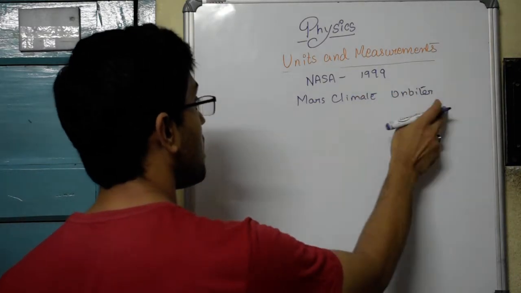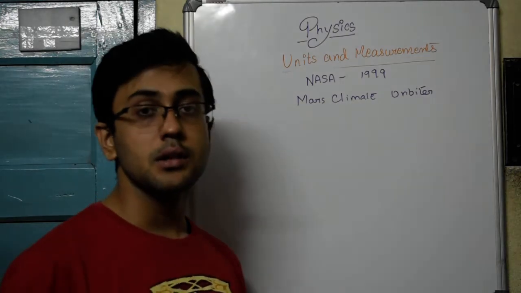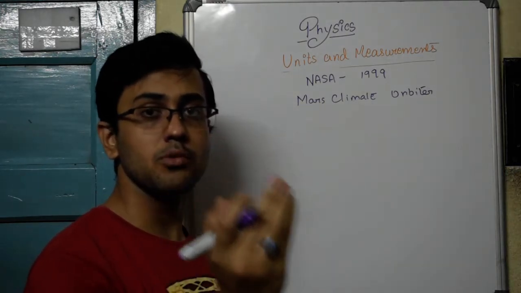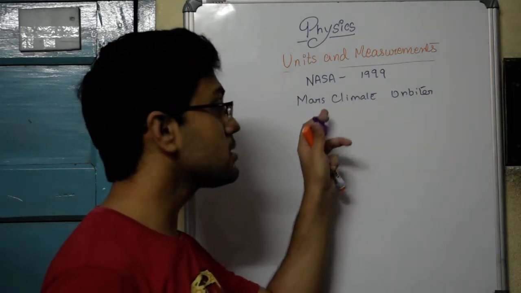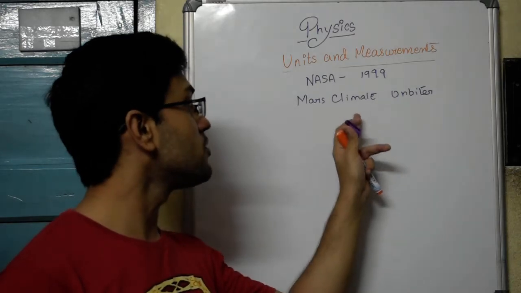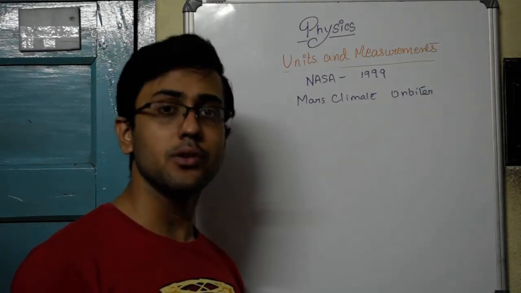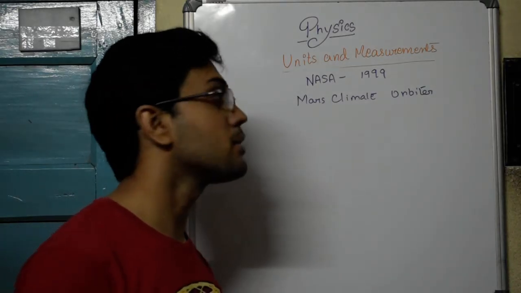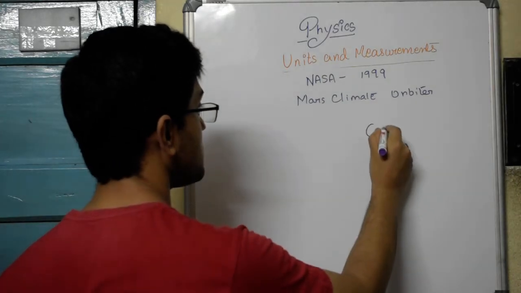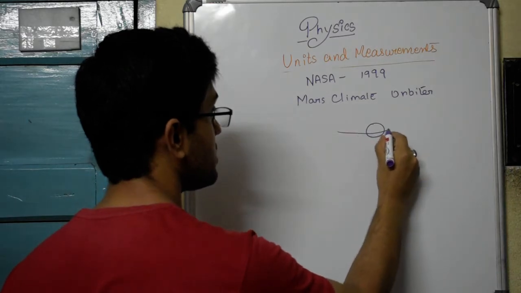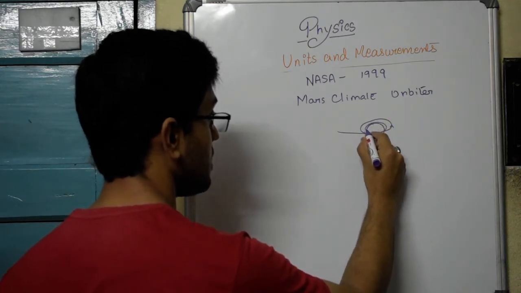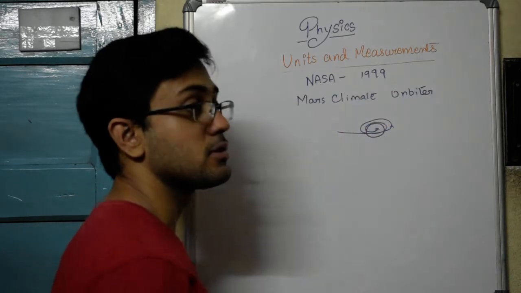This Mars Climate Orbiter was supposed to make a number of orbital motions around the planet Mars in order to study elements about its surface and its atmosphere, so that it could understand the climate of Mars better. But what happened is that once this Mars Climate Orbiter entered the orbit of Mars, after some time it crashed into the surface of Mars.